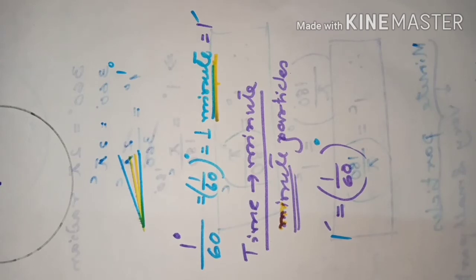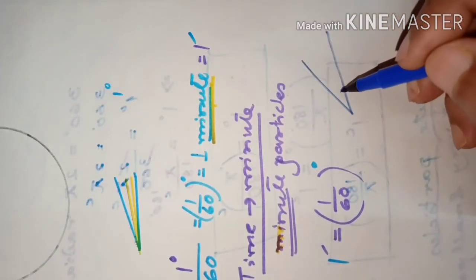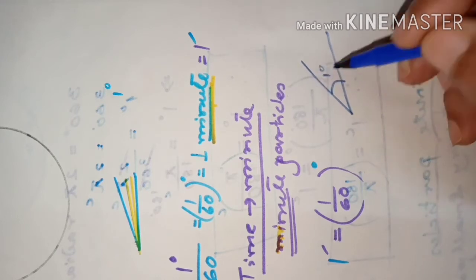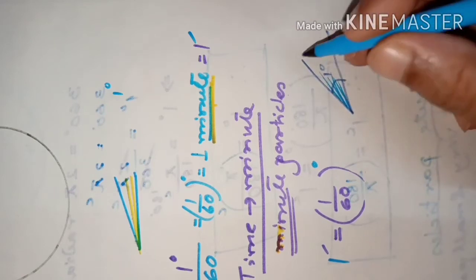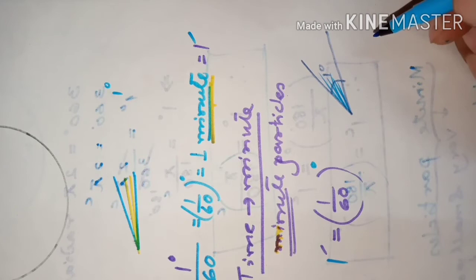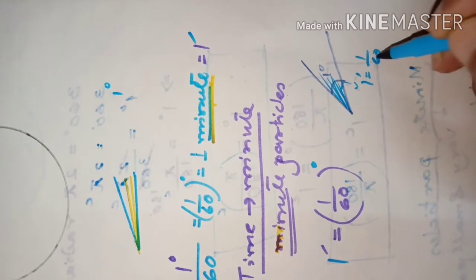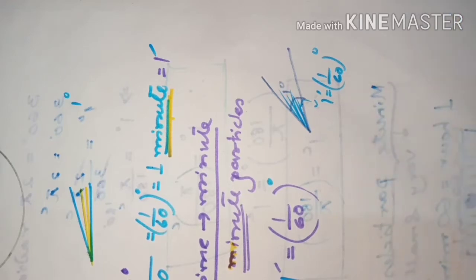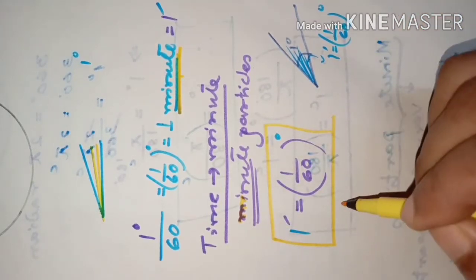1 minute is again smaller than a degree, because when 1 degree is further divided into 60 equal parts, 1 degree is maybe this much. I'm not saying that this much it will be, I'm just giving you some idea. So this is 1 degree, and that 1 degree you divide again into very small parts, which is not so easy to show physically. Each small portion will be 1 minute. It is 1 out of 60 of a degree. Now we have understood that 1 minute is a very small angle.